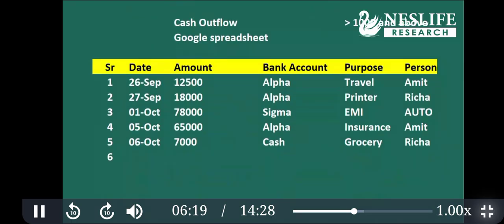Now here is the Google spreadsheet. You can create a Google spreadsheet, share it in the family group, and ask all family members to enter the data of all outgoing money which is above 1,000 rupees. Why 1,000 rupees? Because if you keep entering 20 rupees, 50 rupees, it will be unnecessary data, and you will get frustrated counting every single rupee.